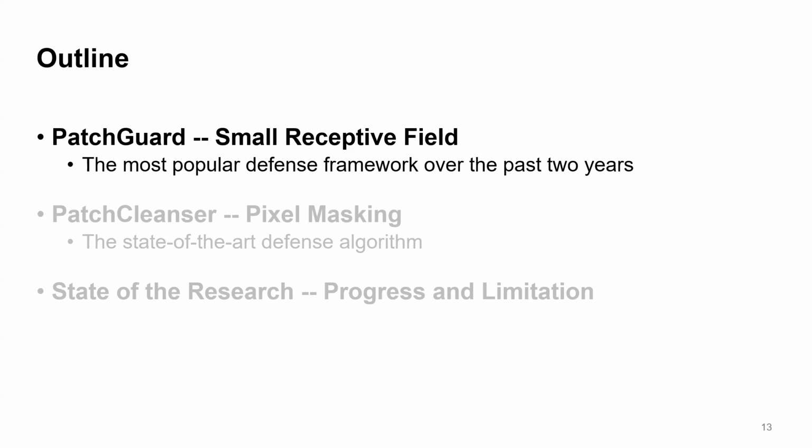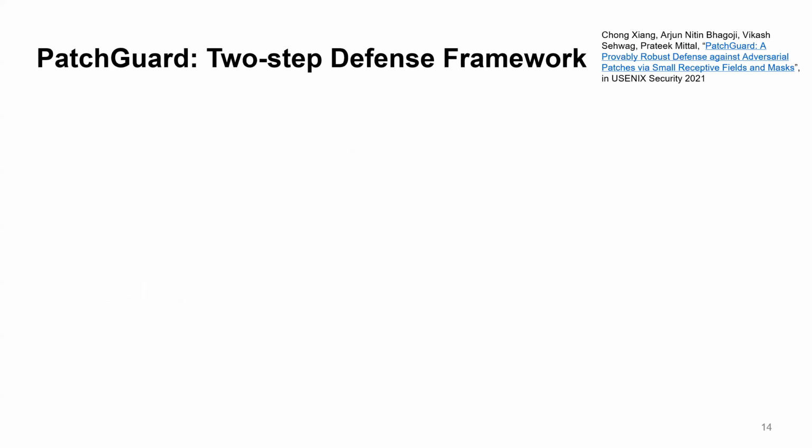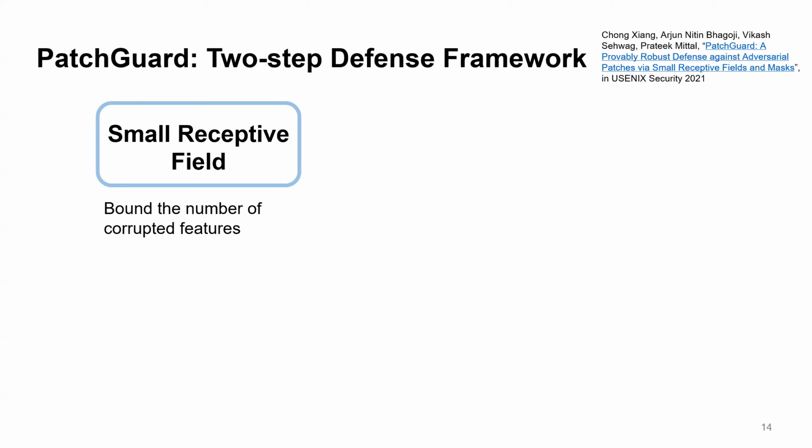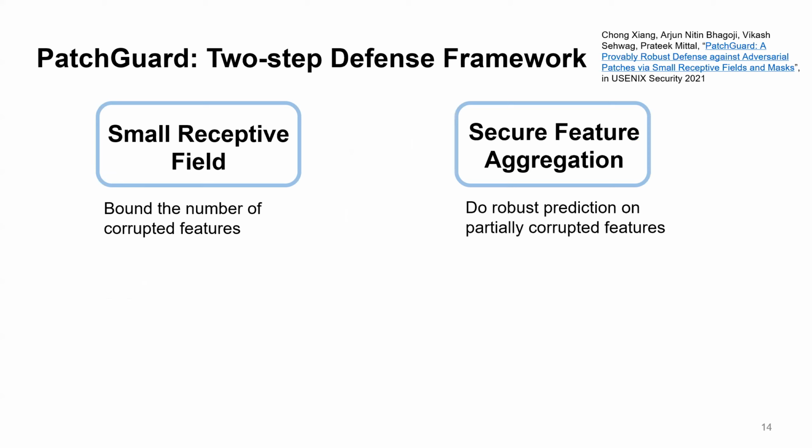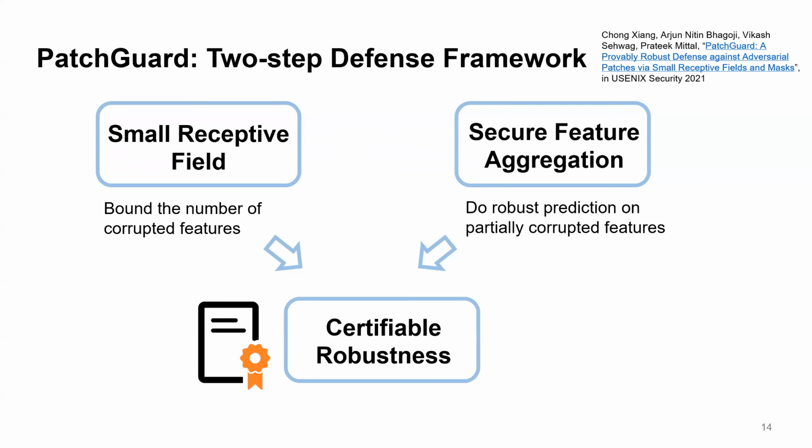Now let's start with PatchGuard. PatchGuard is a 2-step defense framework. First, it leverages small receptive field to bound the number of corrupted features. Second, it performs secure aggregation on the partially corrupted features for robust predictions. We will show that with the proper design of these 2 steps, we can achieve certifiable robustness against adversarial patches.